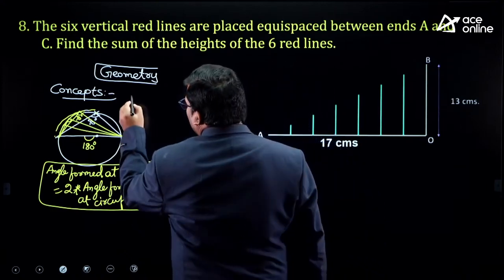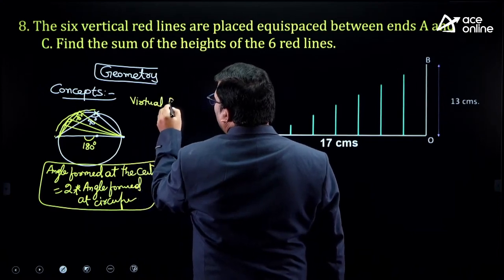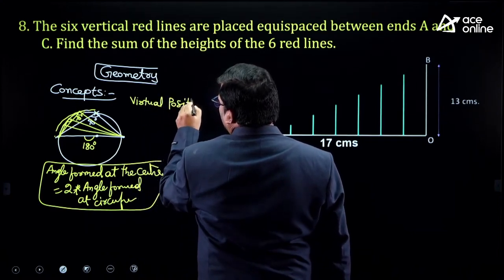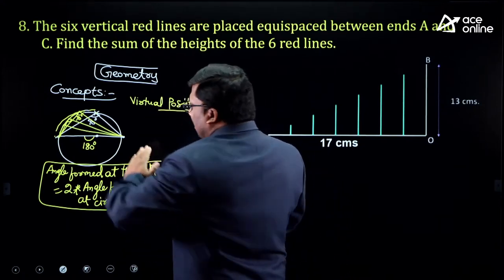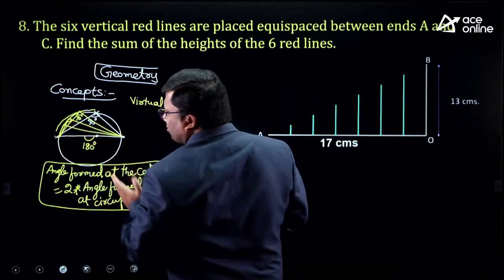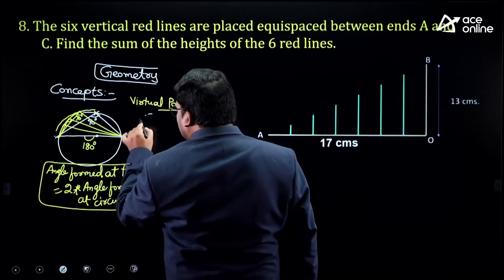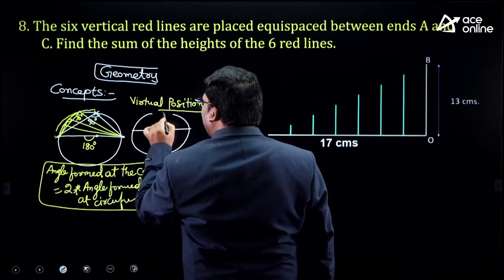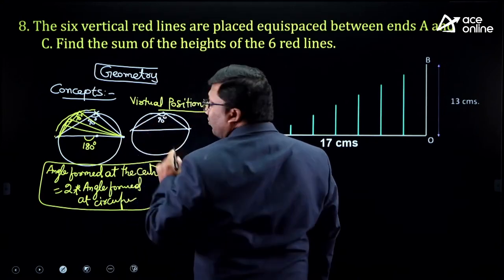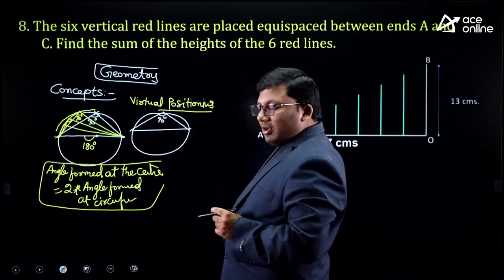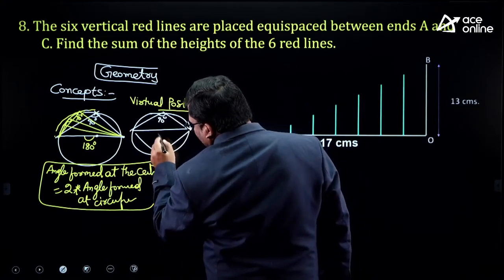This concept is known as virtual positioning. Without even going through the properties, just because of diagrams, you will understand the properties very clearly. So, if it is 90, this is also 90. Now, the same thing you can also see. This is a 90. If I create a water image or a mirror image, these also will be 90.